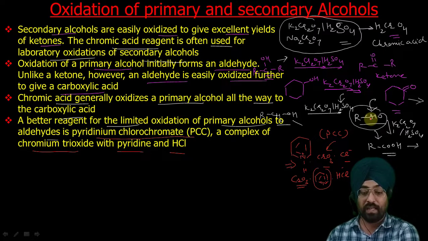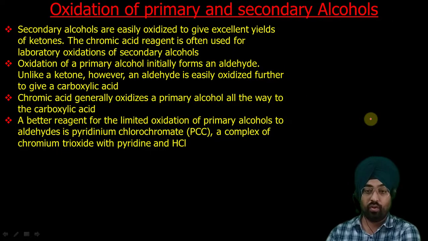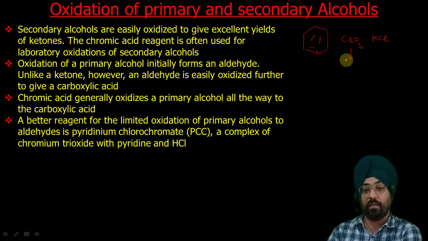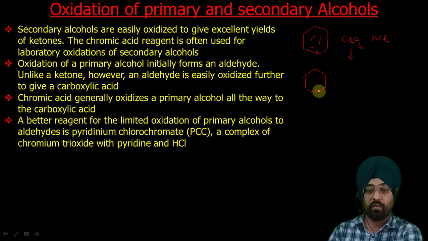So I can erase this and show you in a better way, in a bigger structure, as that was quite small. This is your pyridine, this is your chromium trioxide, this is your HCl. Pyridine is a base, so it can abstract a proton of HCl, giving pyridinium CrO3 Cl negative. This is your PCC.